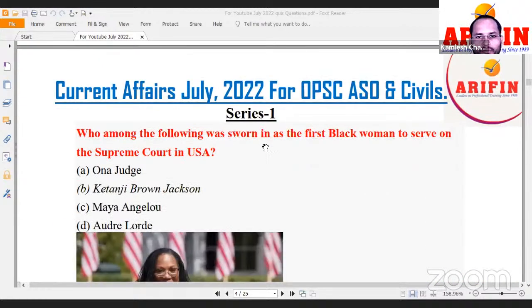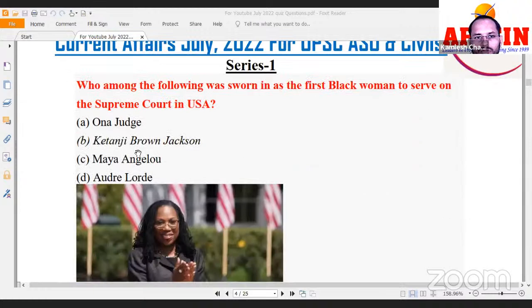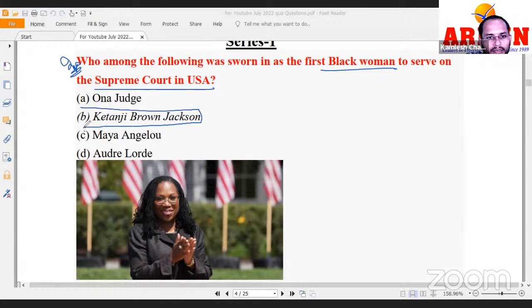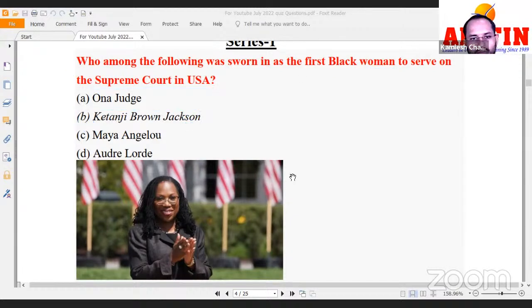Next, who among the following was sworn in as the first black woman to serve on the Supreme Court of US? You can see the image. Correct, the lady is Ketanji Brown Jackson. This lady is the first black woman in the Supreme Court of USA. Another important question: if you see any woman who is in news recently, correct, it is your duty to know about that lady. Okay, and mark it important. This is a special question of the exam.